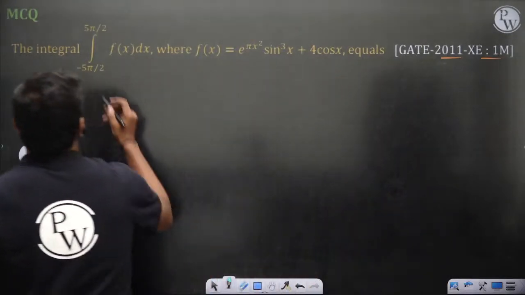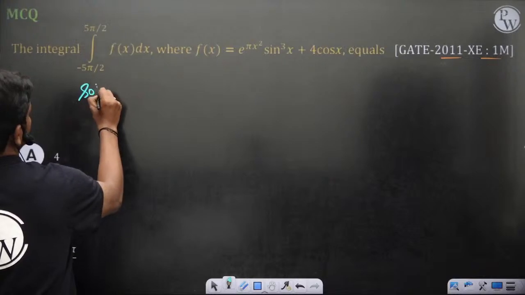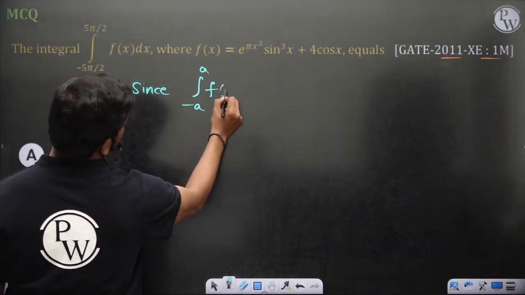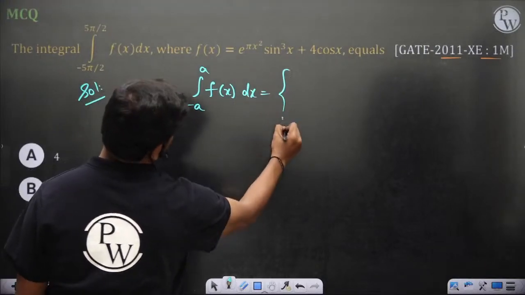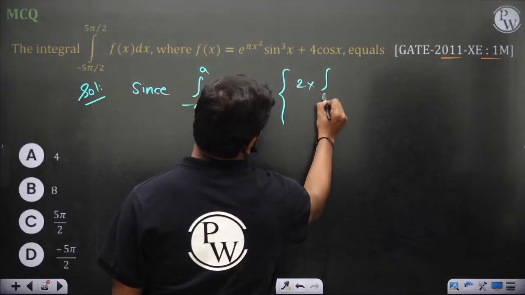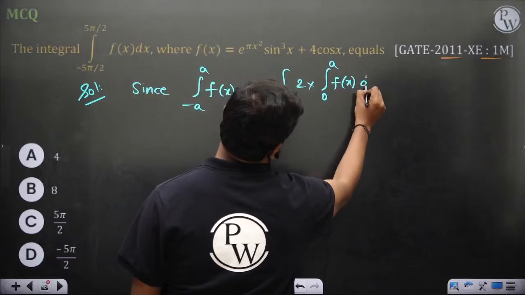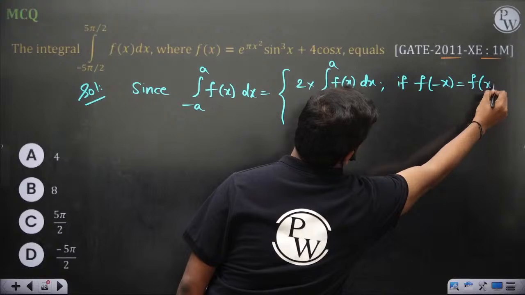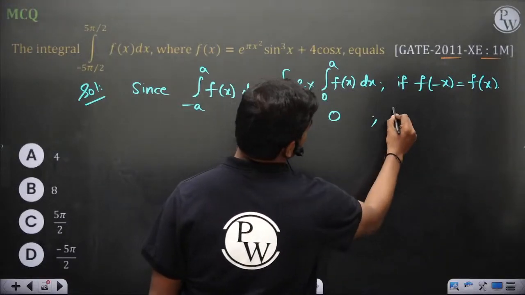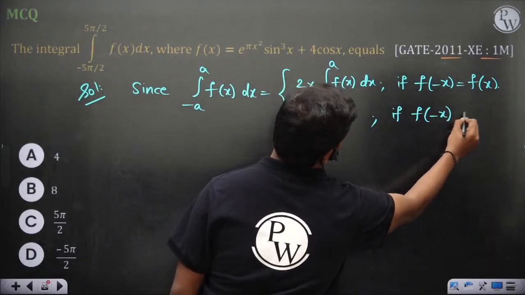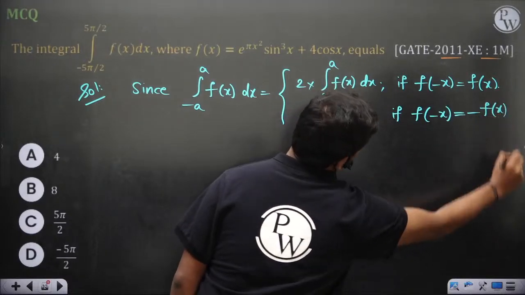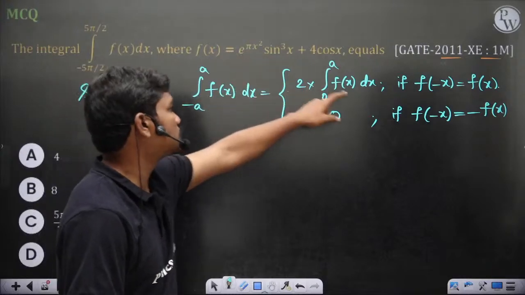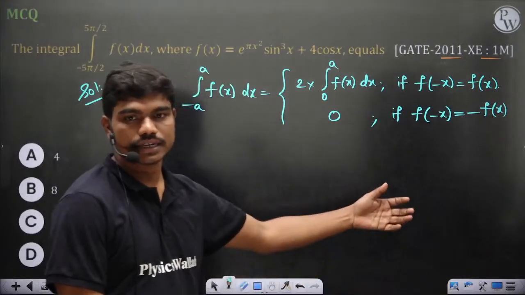So clearly it's like integral from minus a to a. Integral minus a to a f of x dx becomes 2 times integral 0 to a f of x dx if f of x is an even function, which is f of minus x should be same as f of x, and 0 if f of minus x is equal to minus f of x. Okay, so this is what you have. So clearly in this integration, this first part is of this kind. So that integration would go to 0.